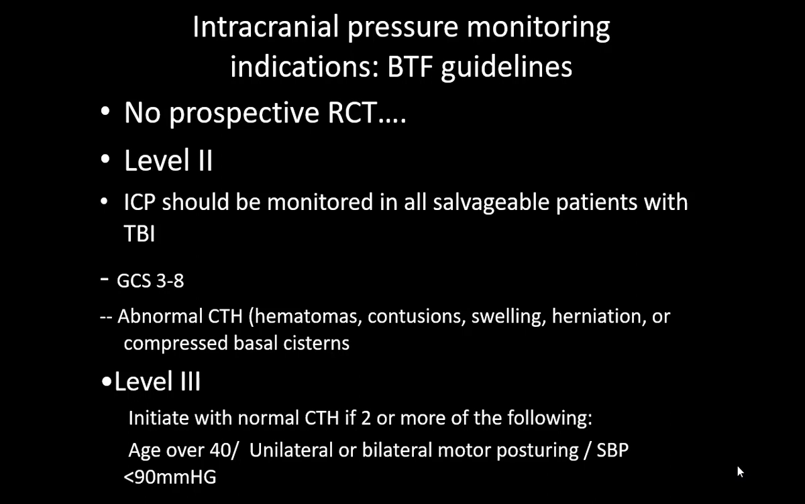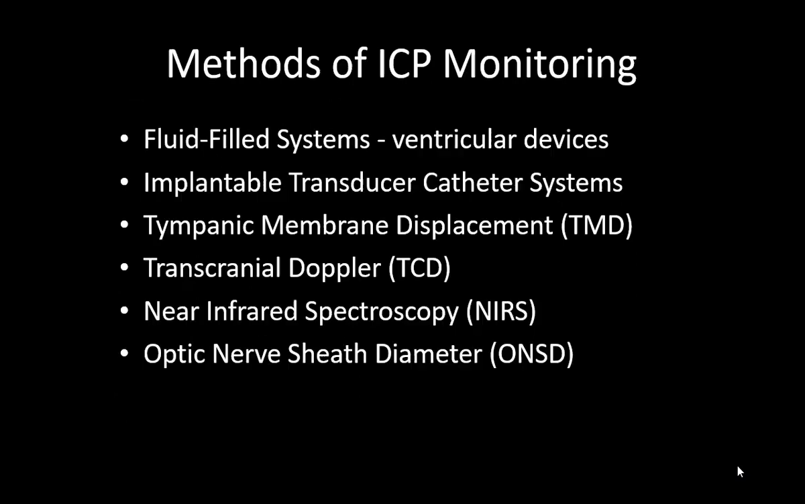So the CT head should have either a hematoma, contusion, swelling, herniation, or compressed basal cistern. Another poor evidence, level 3, is that you want to measure in a normal CT head only if there are 2 additional findings: age 40 and above, systolic blood pressure of less than 90, and posturing of the patient.